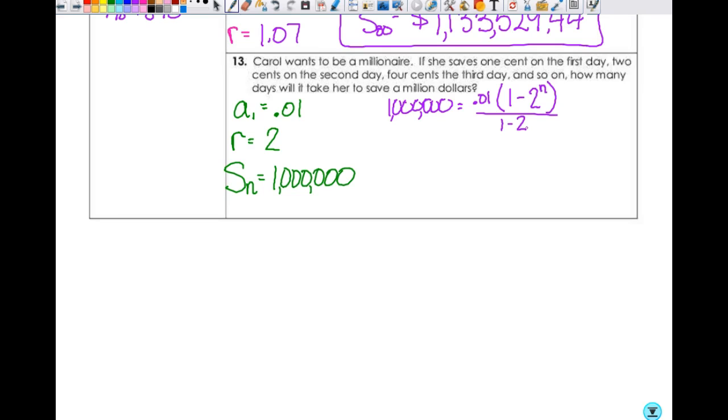Okay, so let's try and minimize all the stuff we have to rewrite. 1 minus 2 is -1. Do we all agree with that? So this -1 that's in the denominator, I'm going to just multiply both sides by -1 and make this -$1 million equals 0.01 times 1 minus 2 to the n power. Everybody good with that? You understand what I did there? So what would my next step be? Divide by 0.01. So go ahead and do that.